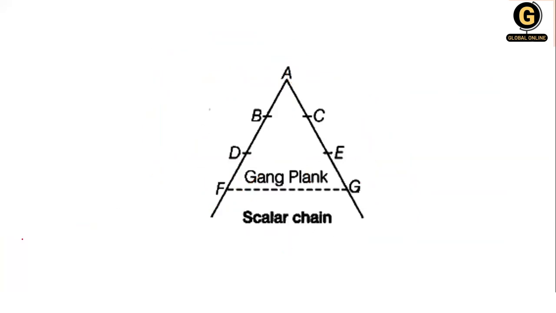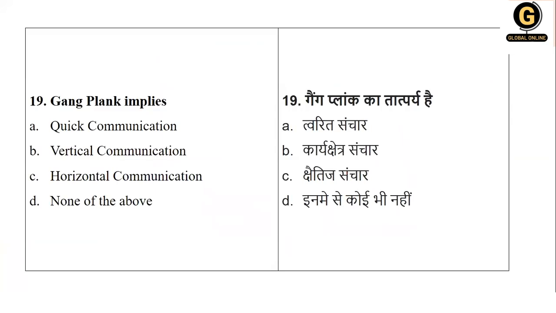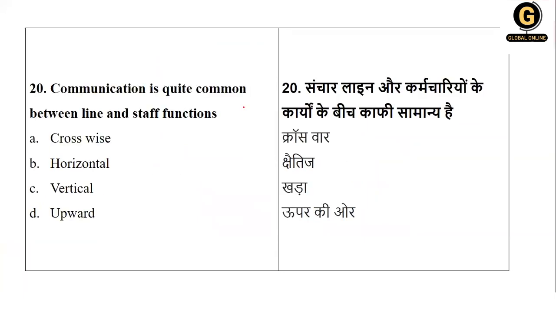In such a way that if there is an emergency, if there is something very urgent, he can directly contact the concerned person and get the work done, and then he can keep the immediate bosses in loop. But here they don't stop you, to get the work done faster. So if you see the options, gangplank implies quick communication, vertical, horizontal, none. It makes the communication faster without following the protocol. So the right answer is quick communication.